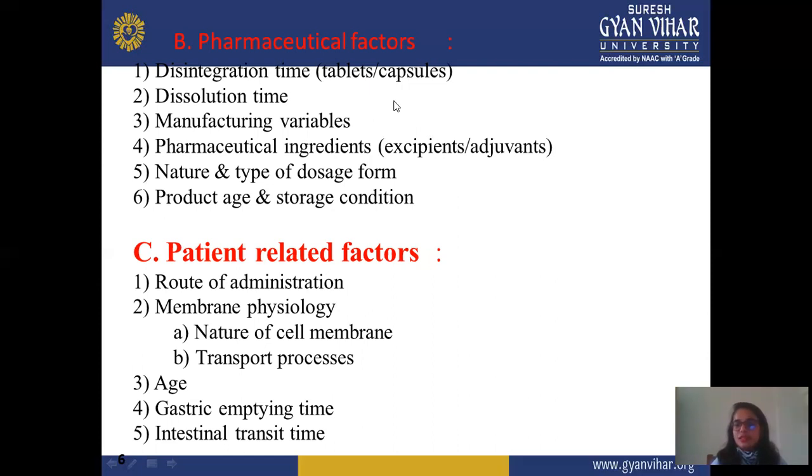And for enhancing disintegration time, you also use coating. Maybe some polymer you select for this coating. Due to coating, disintegration time is also enhanced.